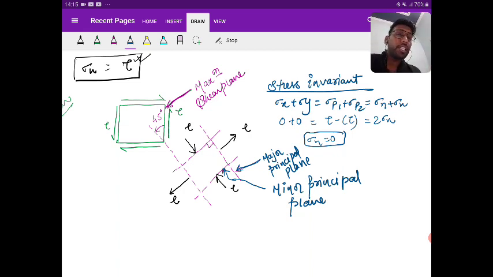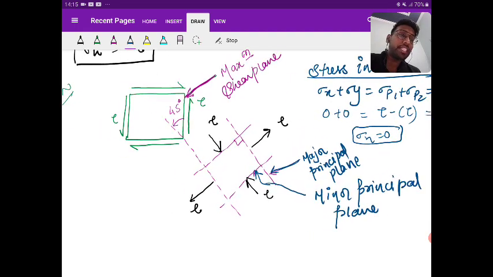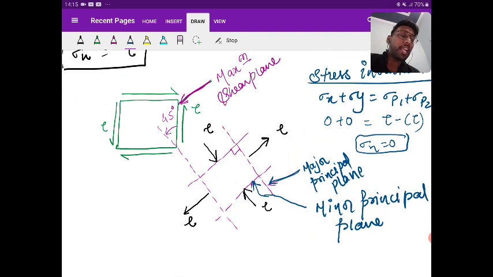First result. See this diagram, you will understand each and every point. What is said in this? That the major principal stress, minor principal stress, and maximum shear stress, can you see that all the three stresses have the same magnitude?